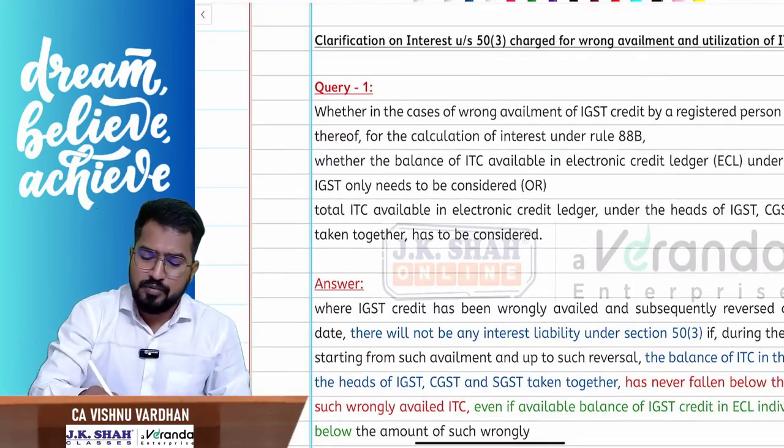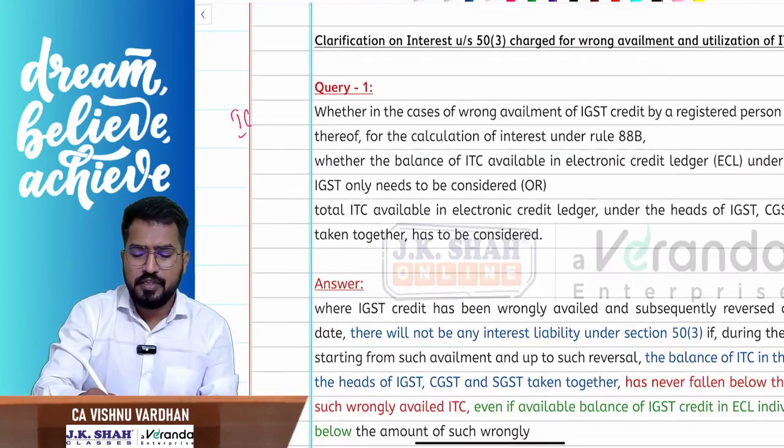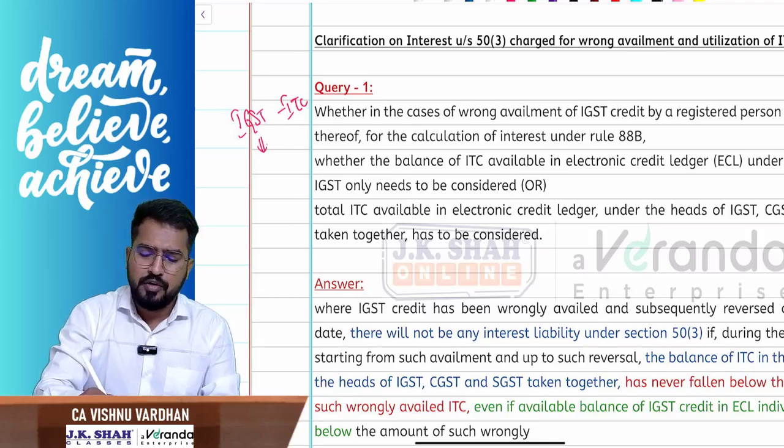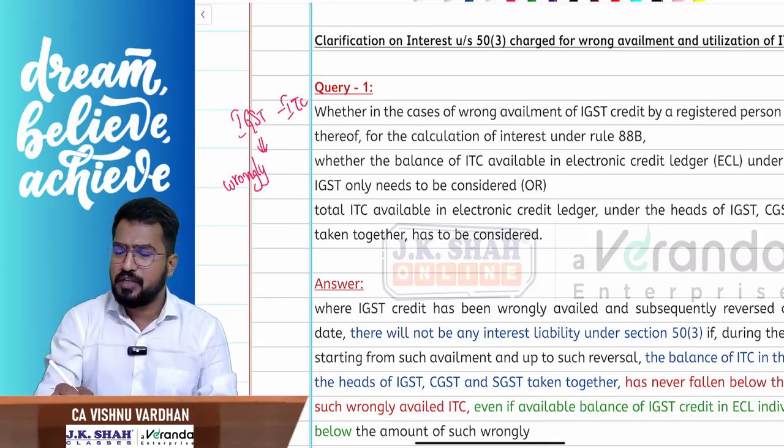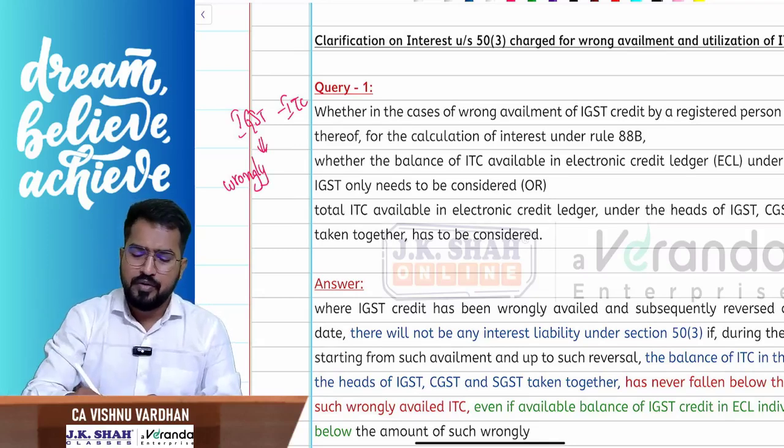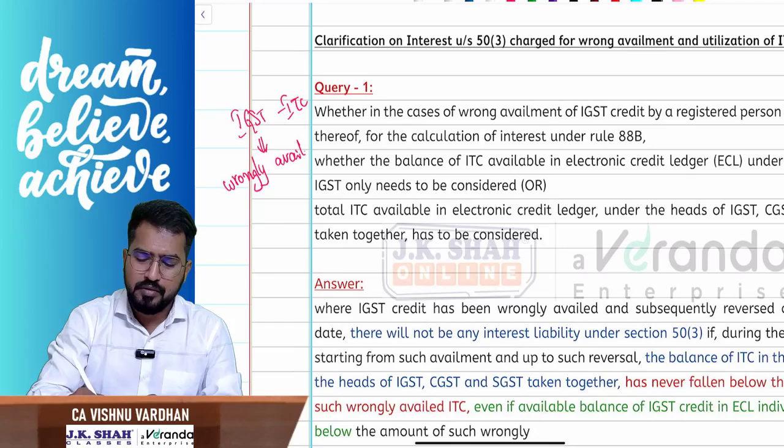Here I'll just write a small point for your quick revision. IGST ITC wrongly availed is considered as utilized only if the IGST plus CGST plus SGST ITC balances together fall below the wrongly availed ITC. Guys, we are done. Just the last 2-3 minutes and we are done with the amendments. Don't worry.